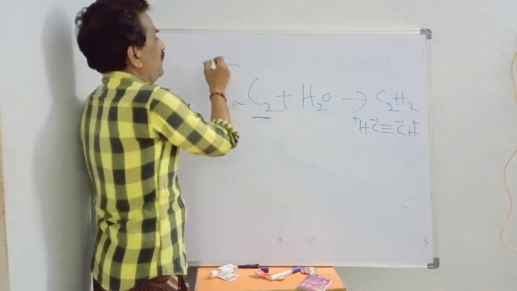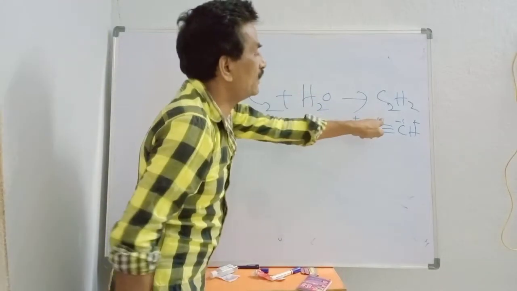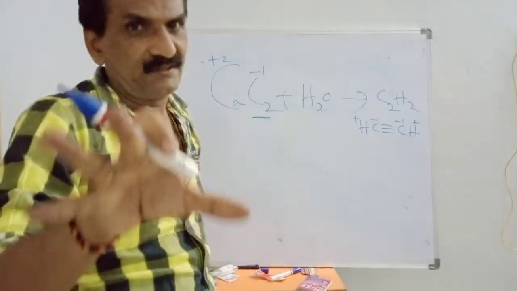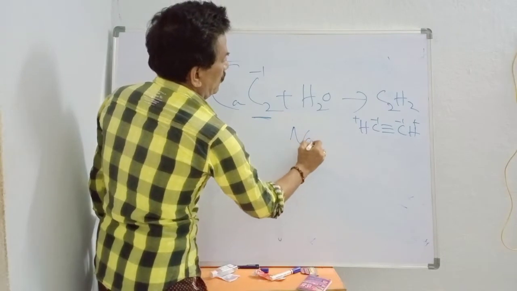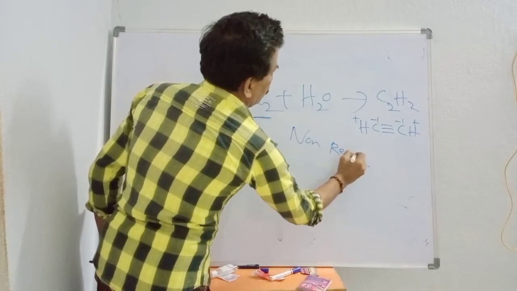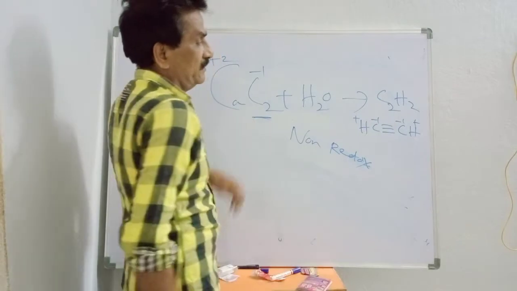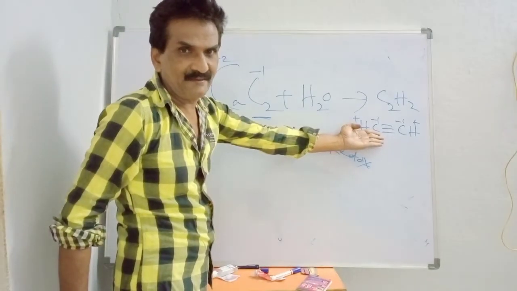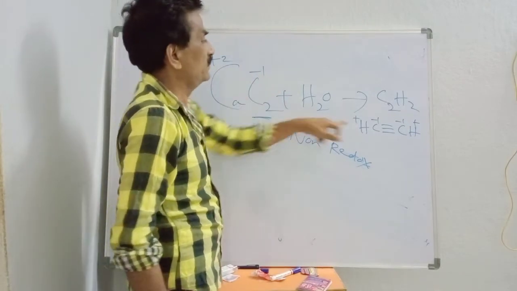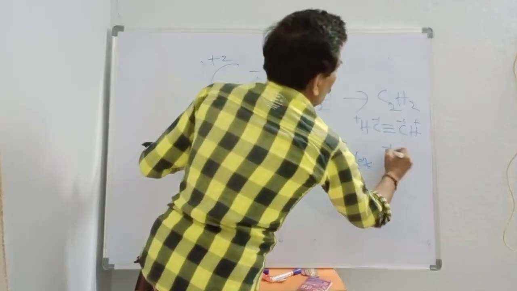Here, already discussed just now, carbon is minus 1, here also minus 1, no change in oxidation number, so non-redox reaction. So here we have obtained acetylene, HC triple bond CH, minus 1, C2 minus 2, hydrogen plus 1, plus calcium hydroxide.